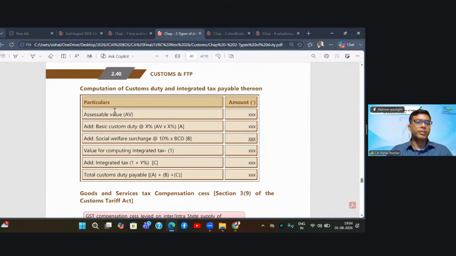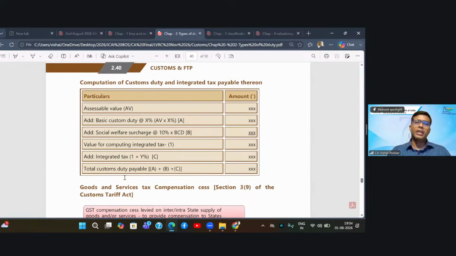Again, add this. Adding all these three will be your total value for the purpose of computing IGST. Now this IGST will be computed on this final value. So whatever is the rate of IGST multiplied by this, you find your IGST, and adding this IGST will give you the total landed price of your goods.